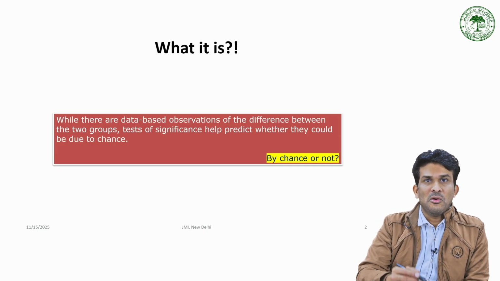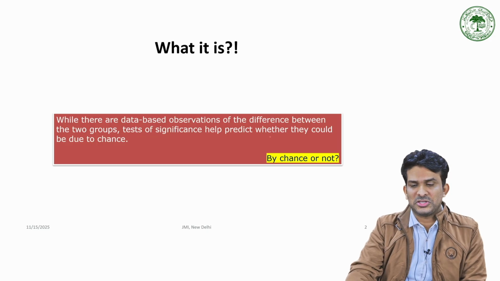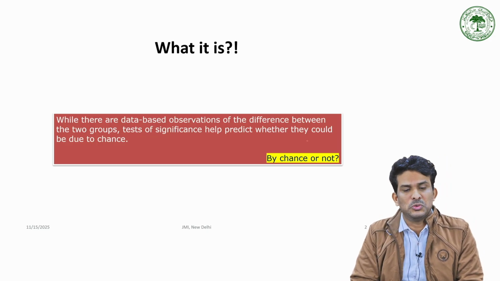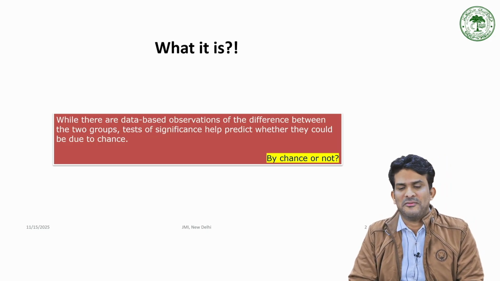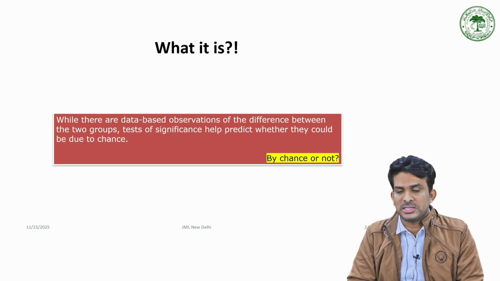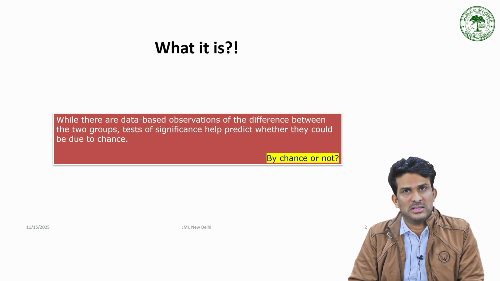Let me read it again. While there are data-based observations of the difference between the two groups, tests of significance help us to predict whether they could be due to chance.